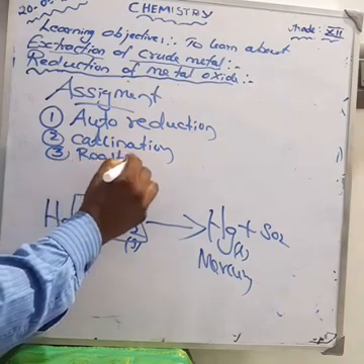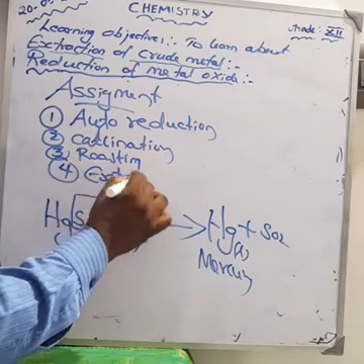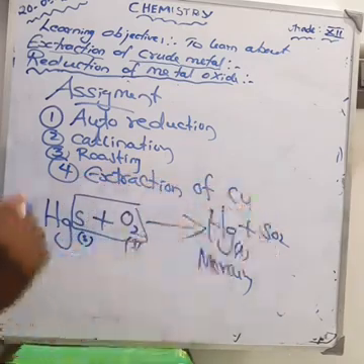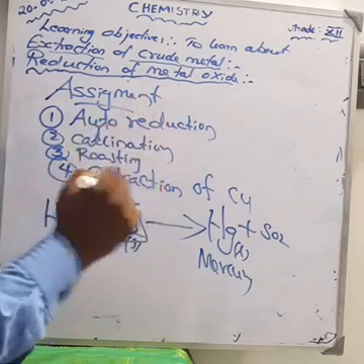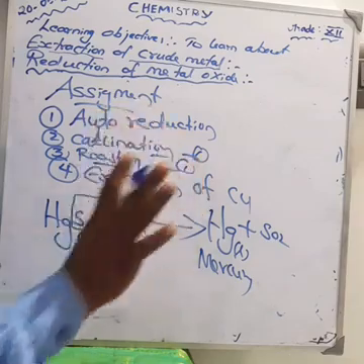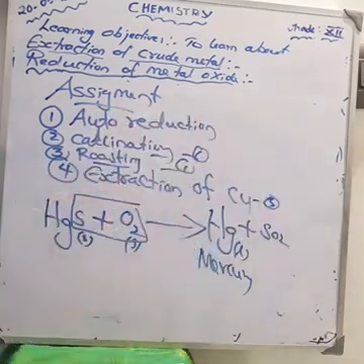Fourth one, extraction of copper. Okay, for calcination one equation is enough. For roasting also one equation is enough. For extraction of copper, I think there are 5 equations. Try to write all the equations for extraction of copper.